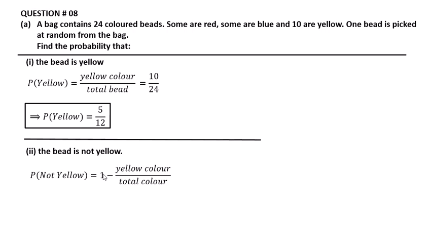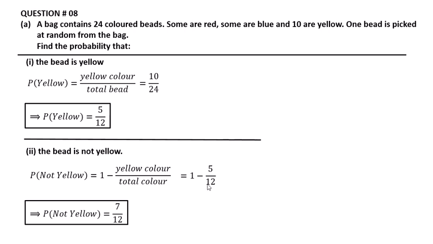So 1 minus 5 by 12. After simplification, we get 7 over 12, which is not yellow.